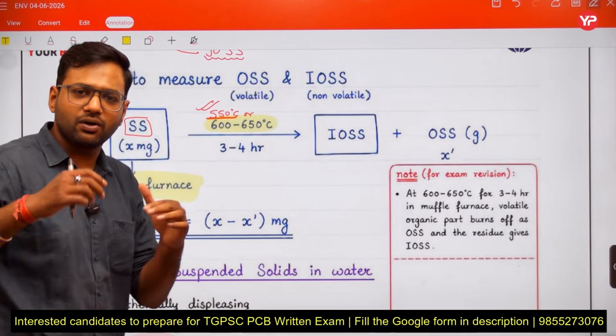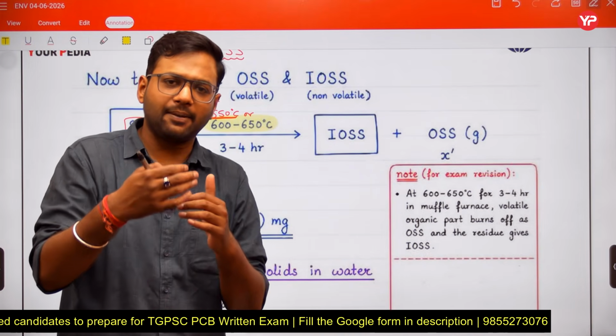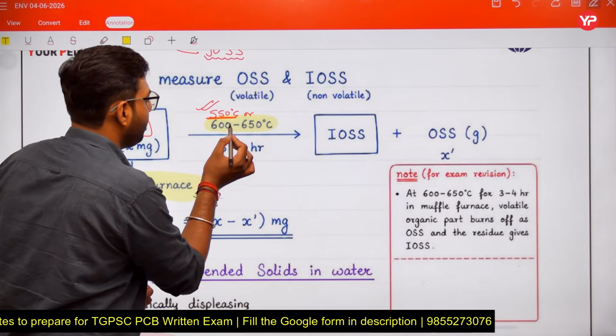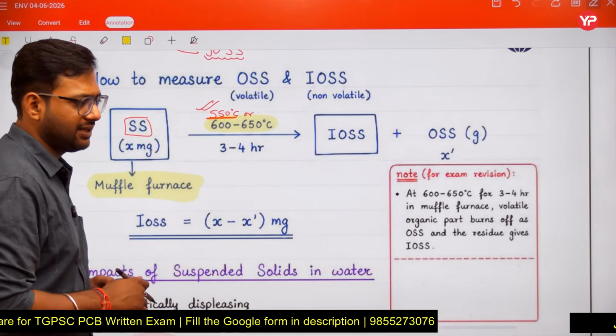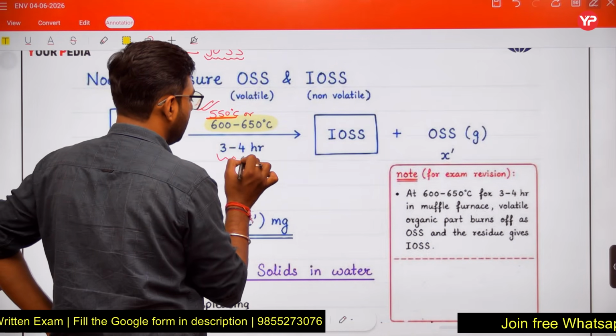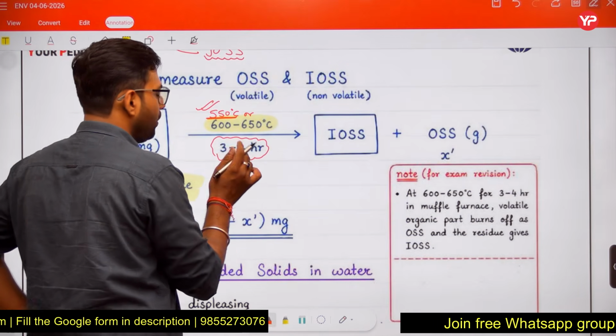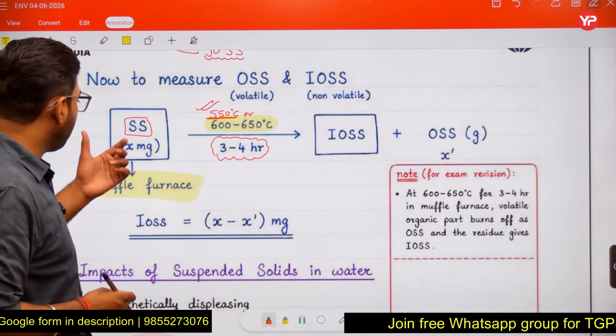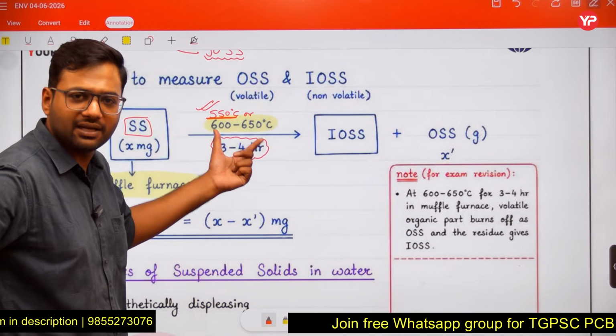Here the temperature we keep is 550 degrees Celsius or 600 to 650 degrees Celsius, and the duration is 3 to 4 hours. That means during these 3 to 4 hours, the temperature will be in this range.